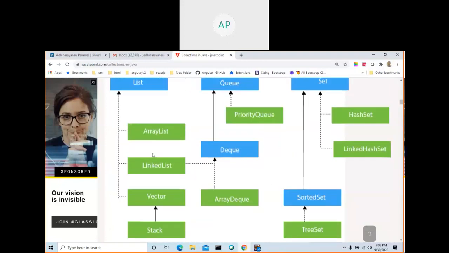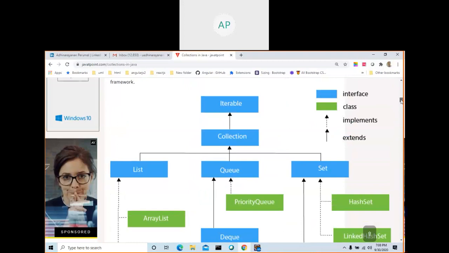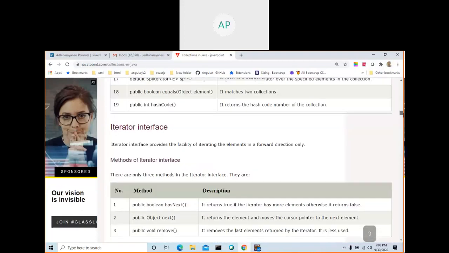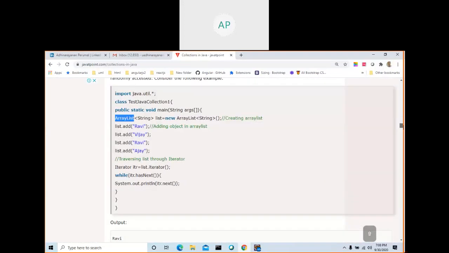See, array list, then linked list, then tree set, hash set. Where is hash set? Map, there is a map. Where is map? I'll show you. Okay, this one. See here what you are doing.